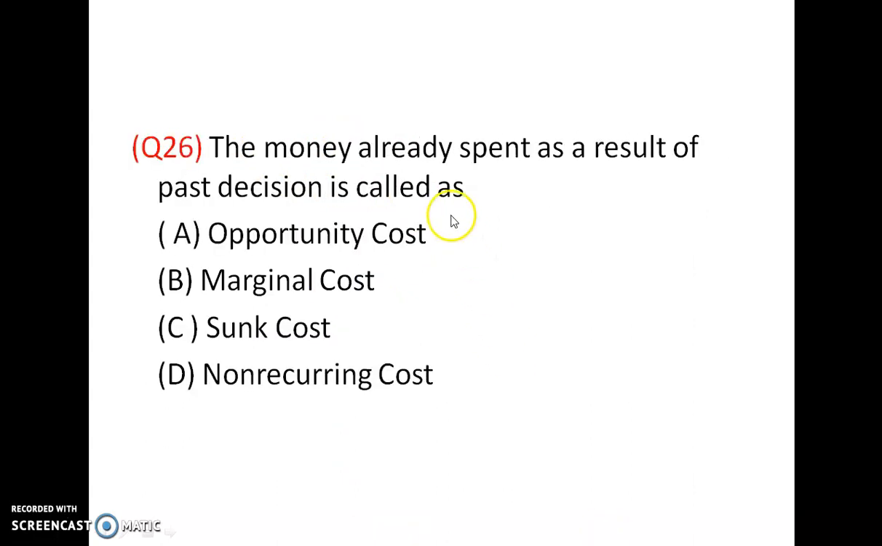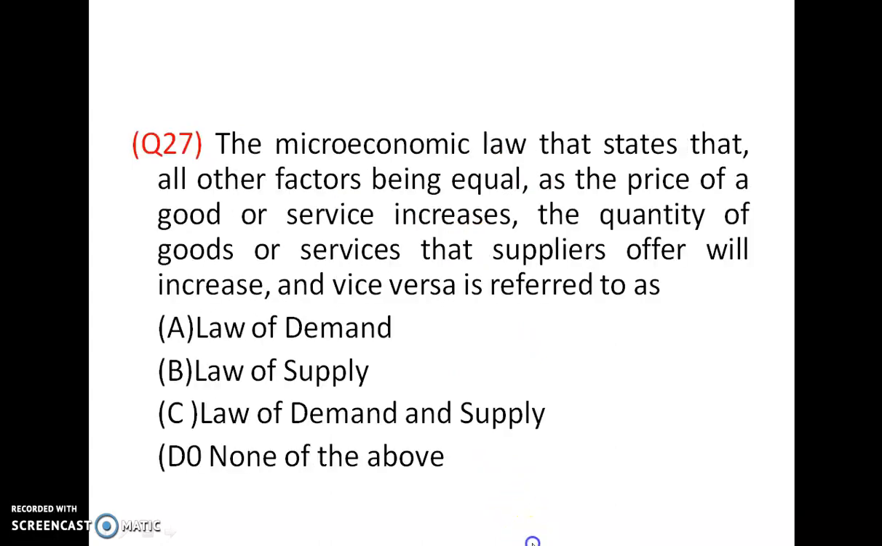The money already spent as a result of past decision is called sunk cost. Answer is C. The microeconomic law that states that, all other factors being equal, as the price of a good increases, the quantity of goods or service will increase, and vice versa, is referred to as the law of supply. When the price increases, the quantity of goods or service that suppliers offer will increase, which is called the law of supply. Answer is B.